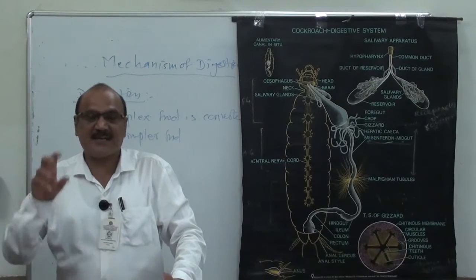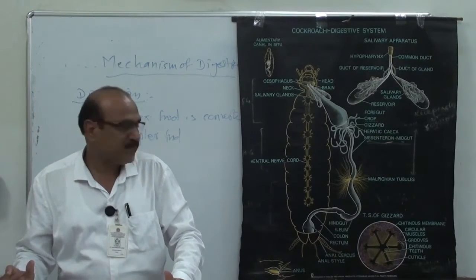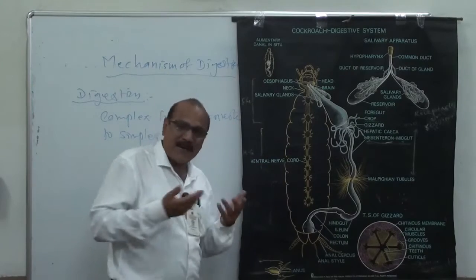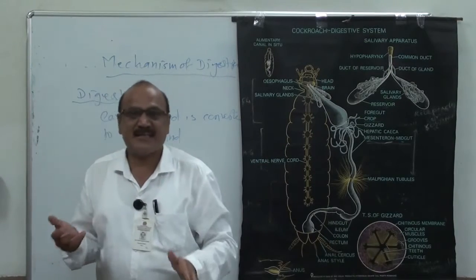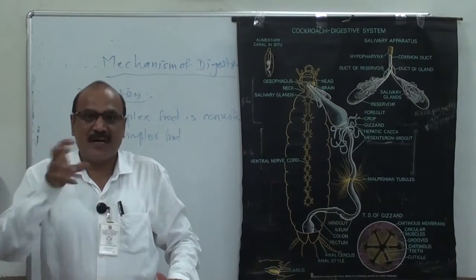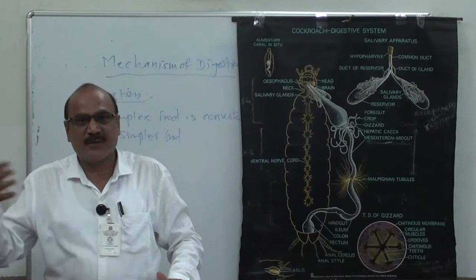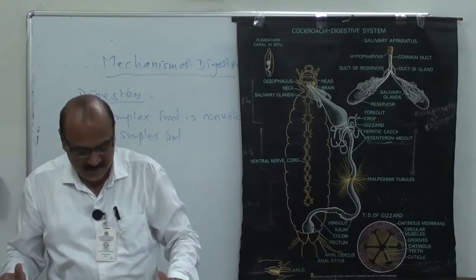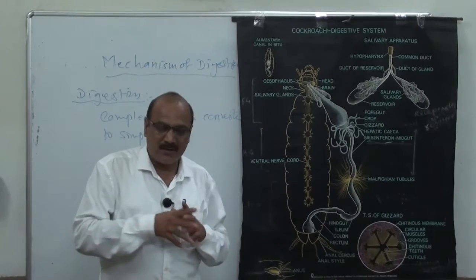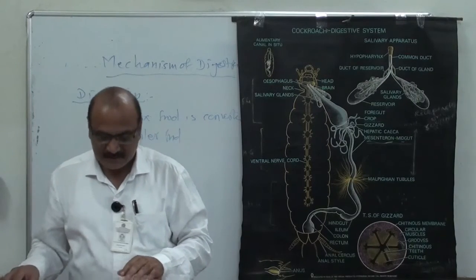Amino acids are also soluble products. They are the simpler form. And lipase enzymes act on lipids and convert them into fatty acids and glycerol. Here lipid digestion takes place.